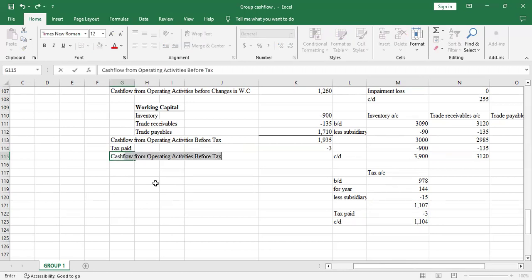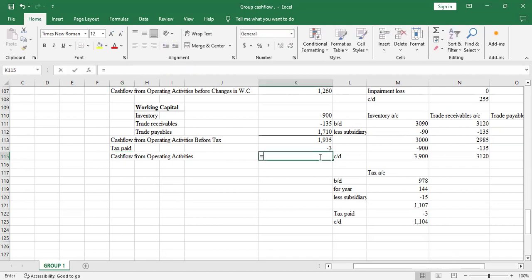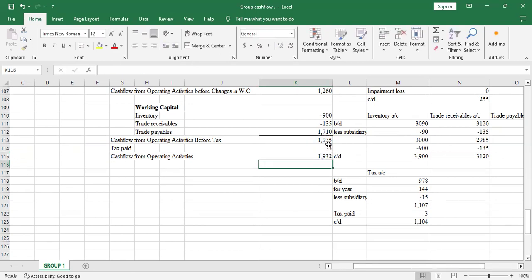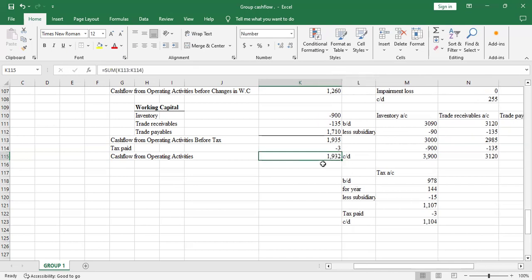Cash flow from operating activities. So it will be the sum between these two. So I'll sum. So this will be my A. So we'll have this as my A.